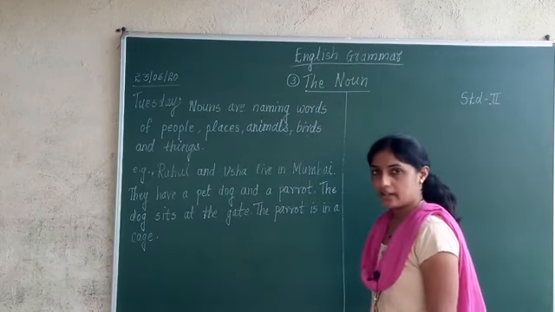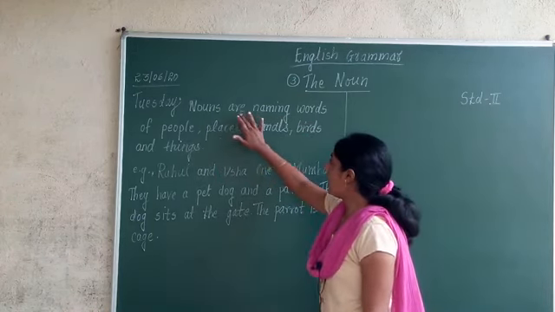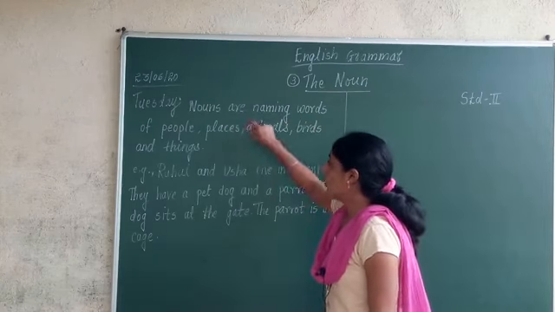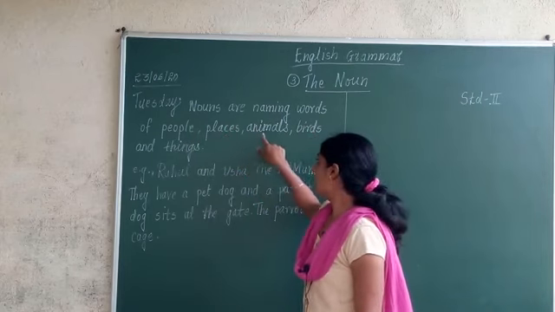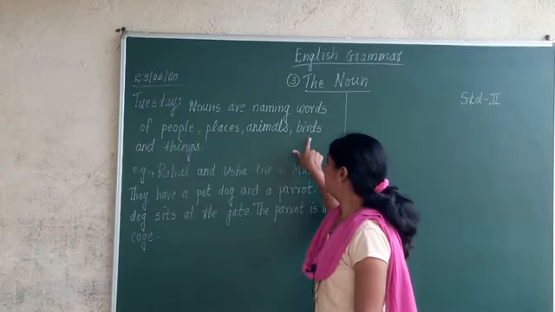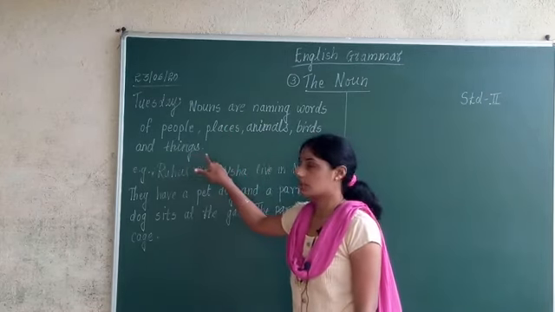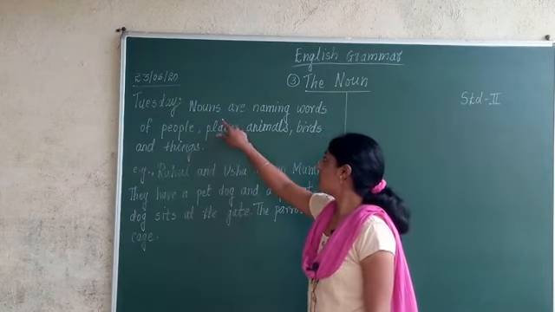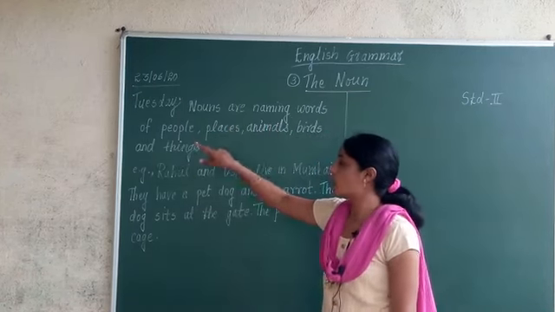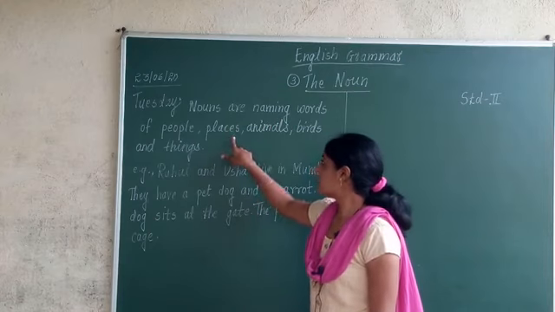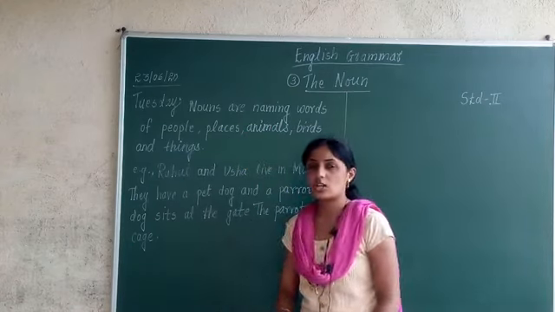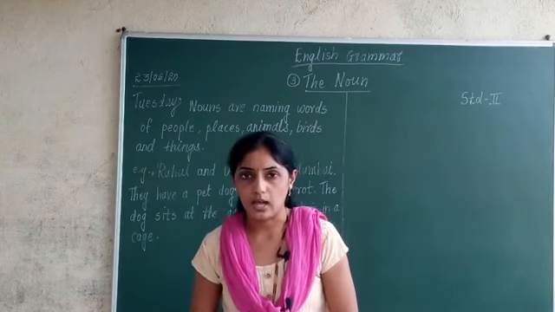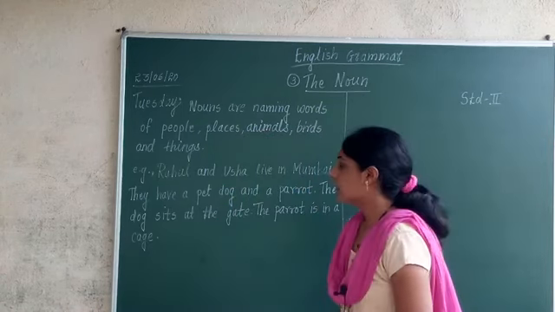So here I will read the definition for you. Nouns are naming words of people, places, animals, birds, and things. Nouns are what? Nouns are naming words of people, places, animals, birds, and things. Such words are known as nouns.